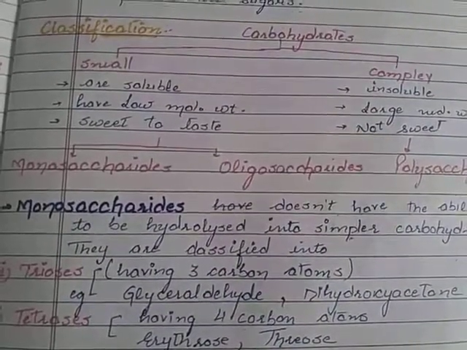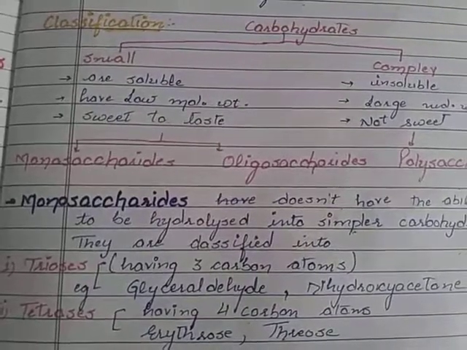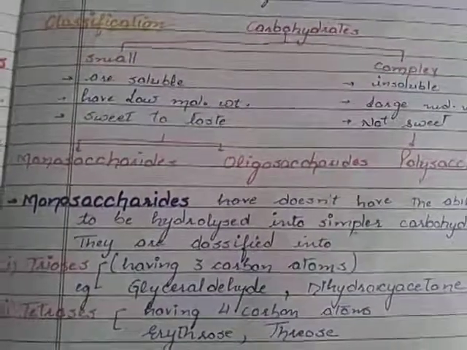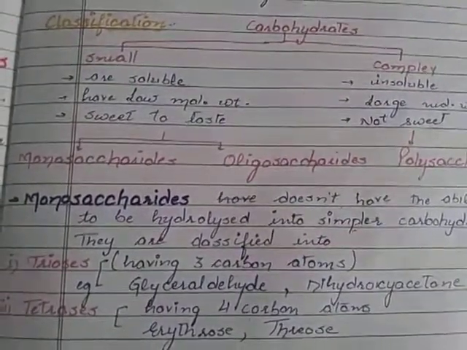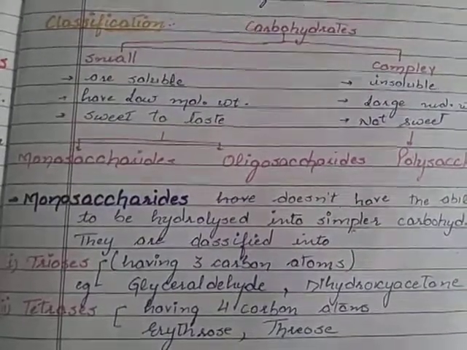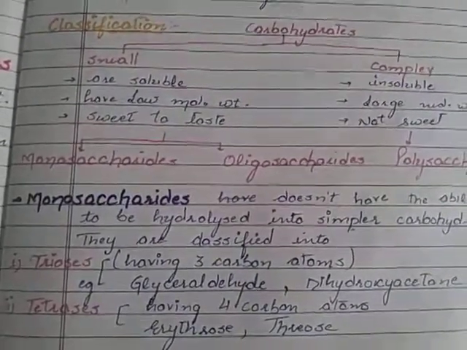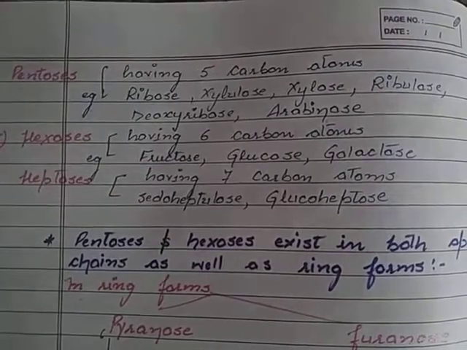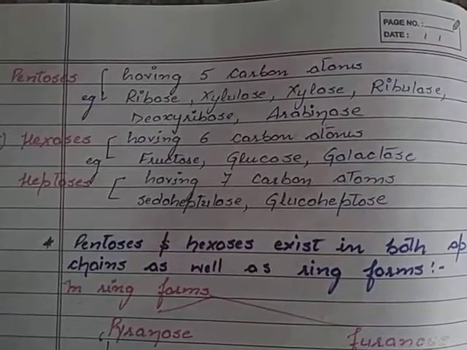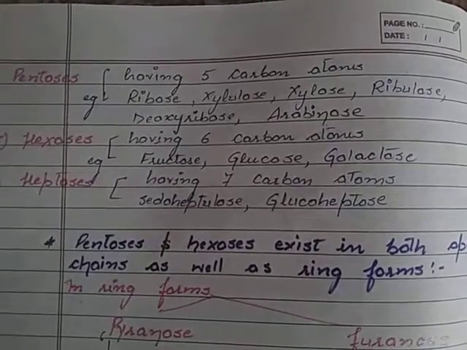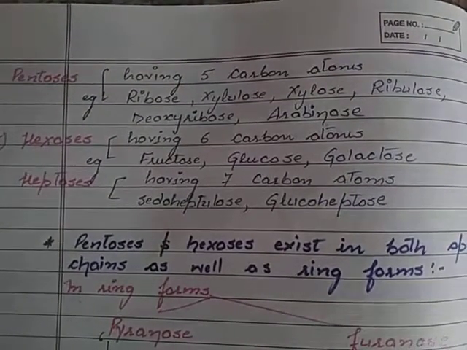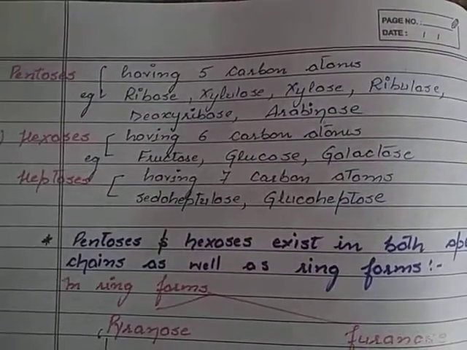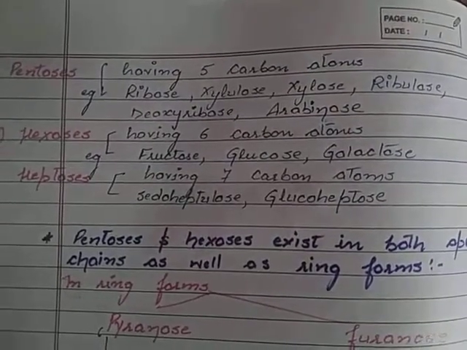The next type of monosaccharides are tetroses. Tetroses are sugars that have 4 carbon atoms, and the examples are erythrose and threose. Erythrose carries the CHO group, and threose carries the C double bond O group. Now the pentoses. Pentoses are sugars which have 5 carbon atoms, like ribose, xylulose, ribulose, deoxyribose and arabinose. I hope you are familiar with ribose and deoxyribose sugars, which are present in RNA and DNA. Ribose is present in RNA and deoxyribose is present in DNA.